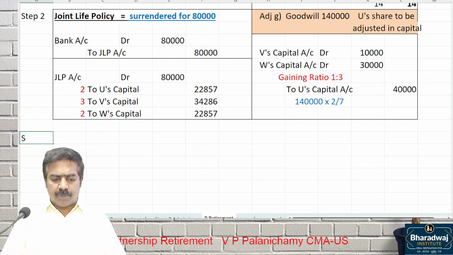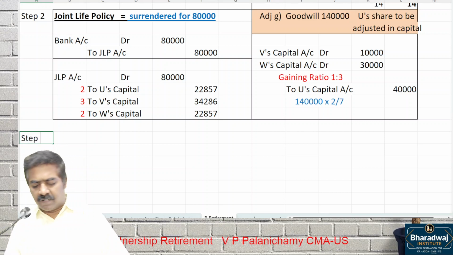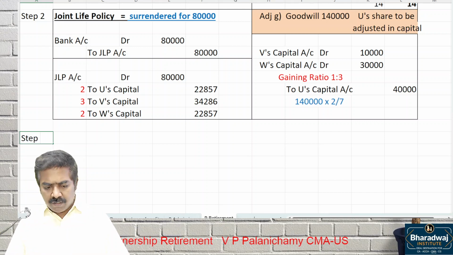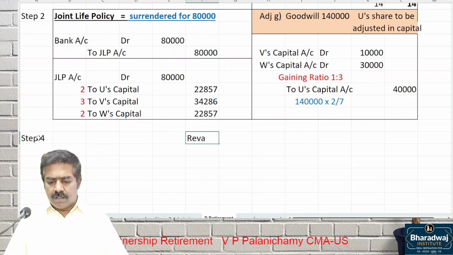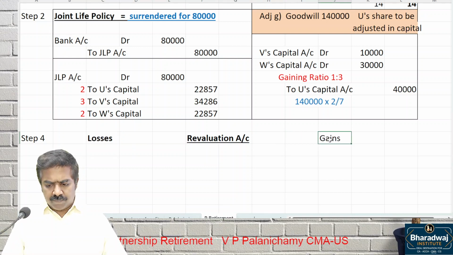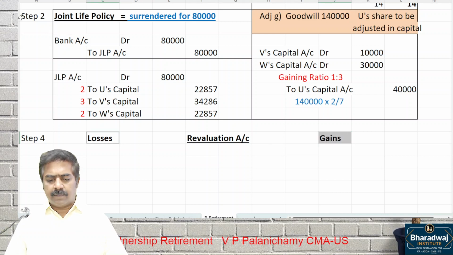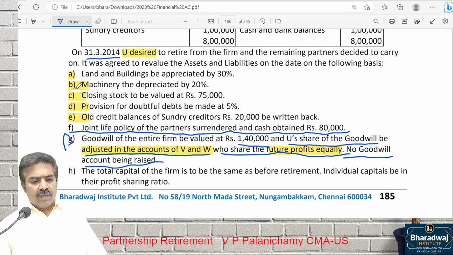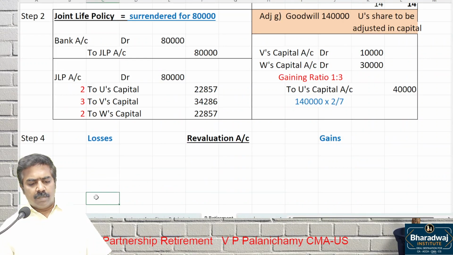Now start step 4. This is the 6th or 7th problem you are doing. Step number 4, which account? Revaluation account, same as in admission of a partner. Debit the losses, credit the gains, and tell me the profit or loss. This is based on which adjustment? A, B, C, D, E. All these are talking about which account? Revaluation account. Record this. Profit will come.